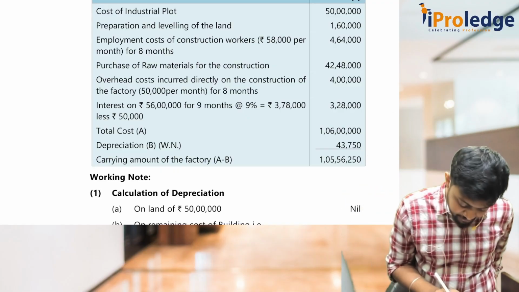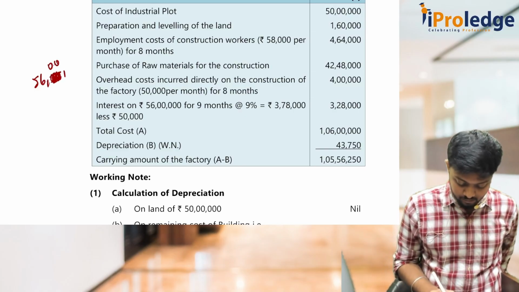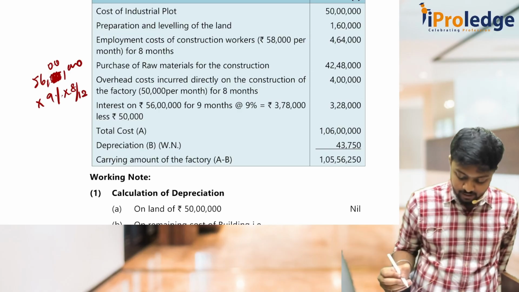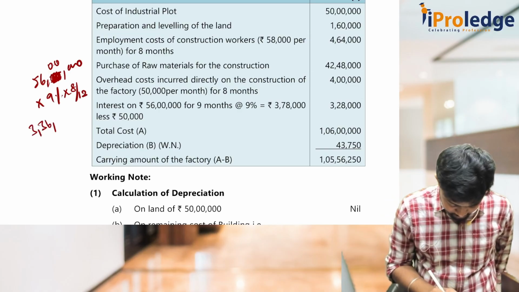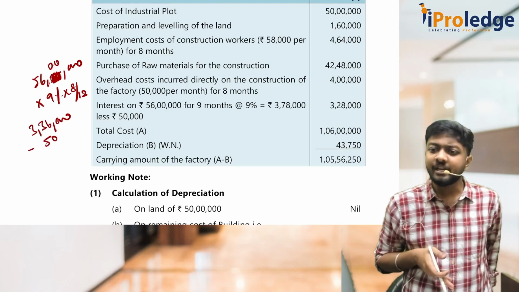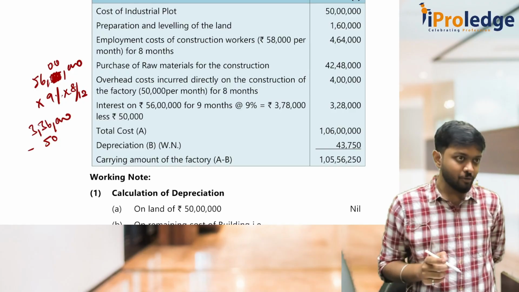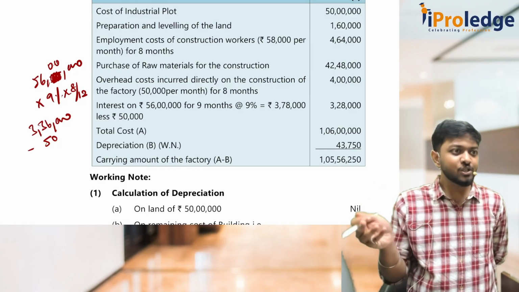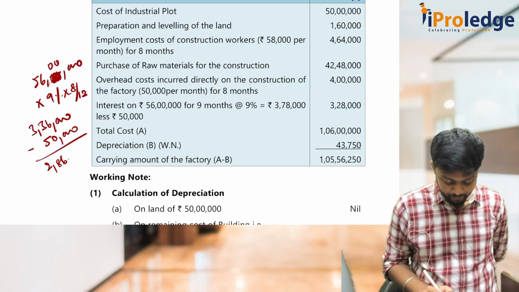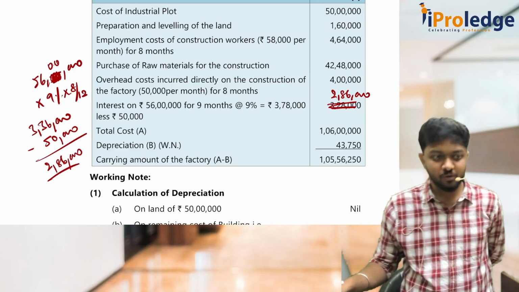So how much is the correct interest? It's 56 lakhs into 9% into 8 by 12. How much will you get? 3 lakh 36, minus 50. Why am I minusing 50? Because that is the temporary investment. A temporary investment should be subtracted if it is a specific borrowing. In our question, is this a specific borrowing? Yes, this is the loan that is taken for construction. So it comes to 2 lakh 86,000.